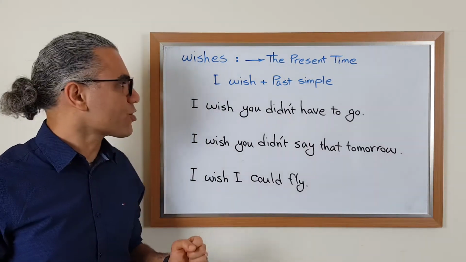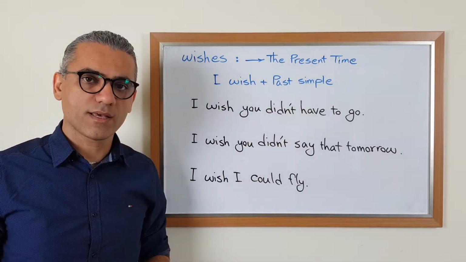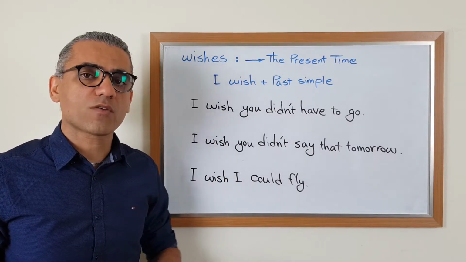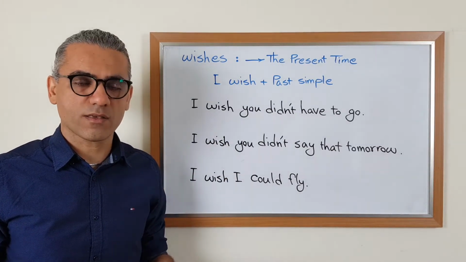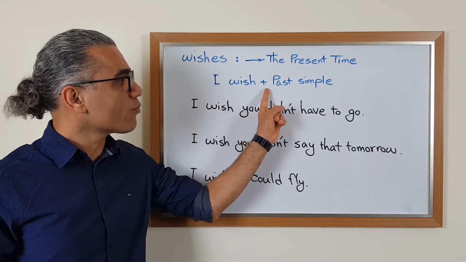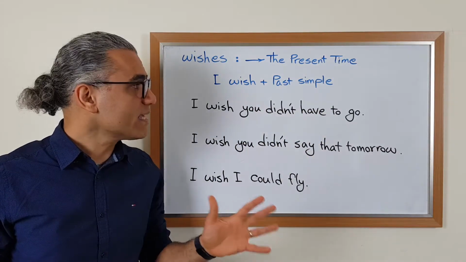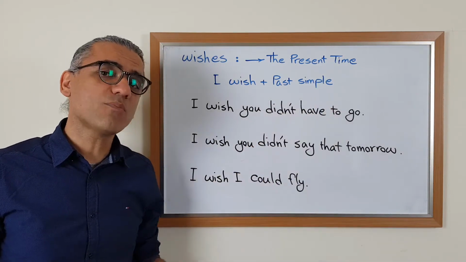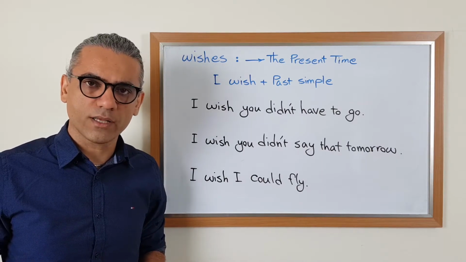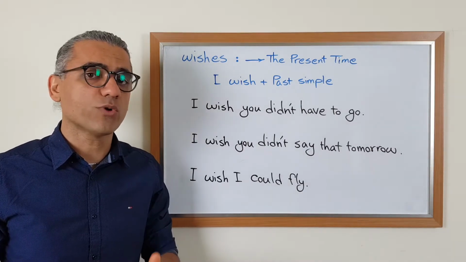When we want to express wishes, we use I wish plus a sentence in past simple. This is very similar to the second conditional because we are wishing for something that doesn't exist. So it is actually like an imaginary situation. That's why we use past simple to talk about the present or the future. And this is called fake past, just like we called it in the second conditional. In the second conditional as well, when we used past simple, we meant the present or the future. We didn't mean the past.